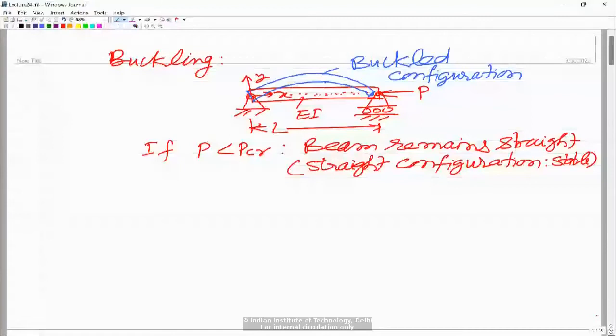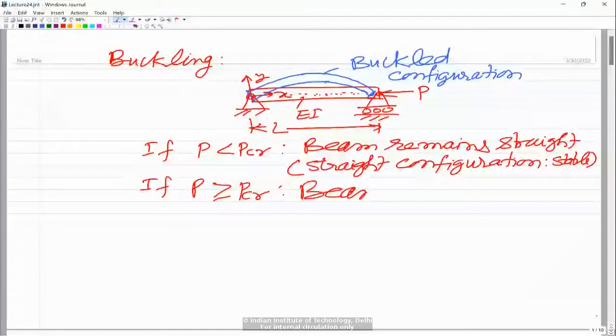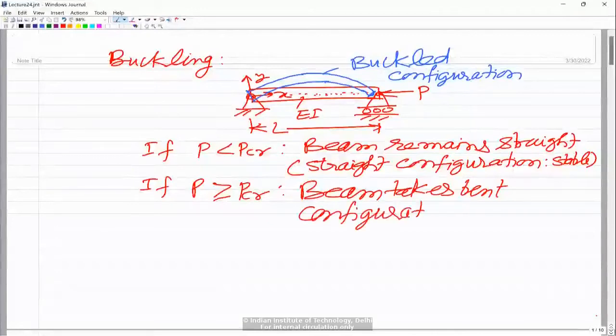But if P is greater than or equal to P critical, then the beam takes the bent configuration.